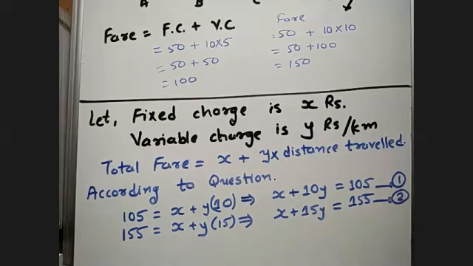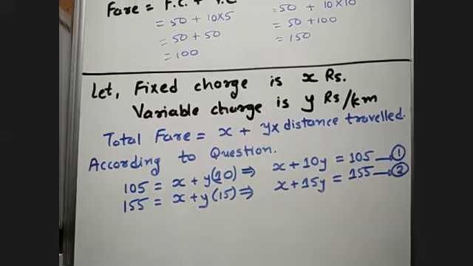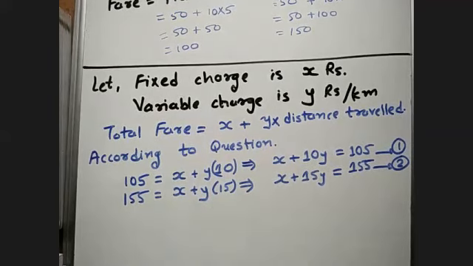Which method will we follow? Tell me. Elimination method or substitution method? Which will be easier over here? Here we can see that the coefficients of X are the same. So obviously the elimination method will be easier. So let us use the elimination method and target X over here. Here the variables are already the same, the signs are already the same. So let us subtract both of them directly.